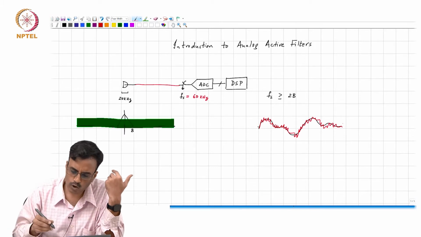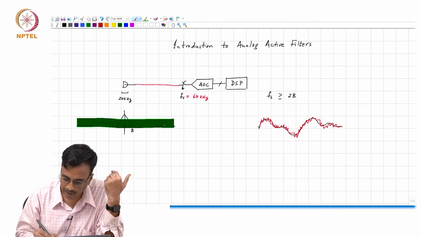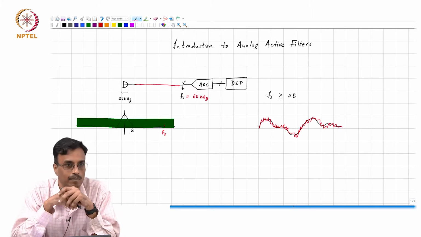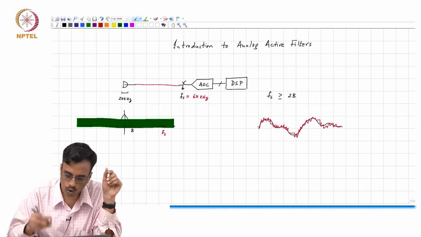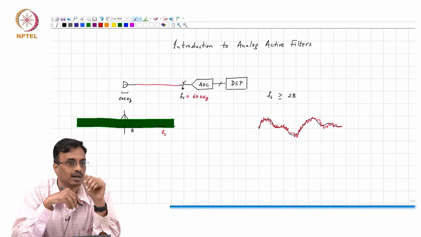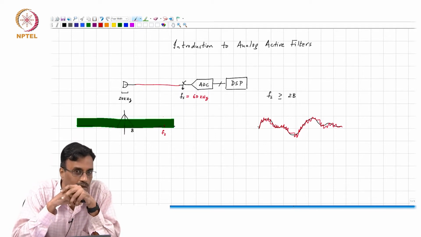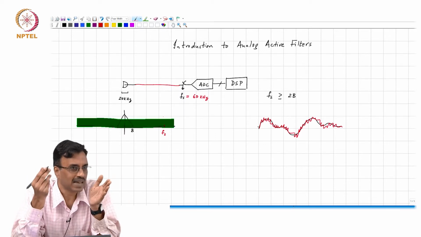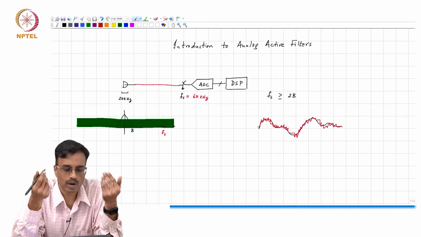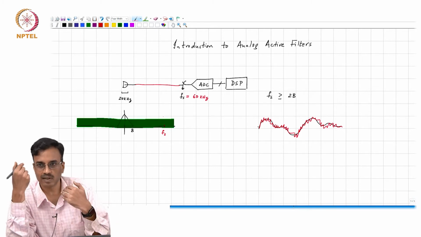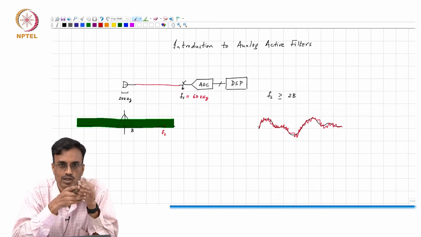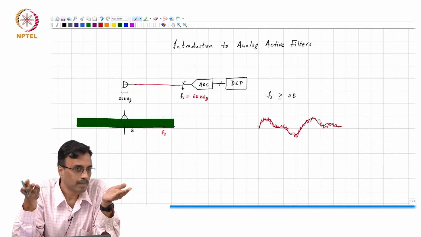Correct? So, for example, let us say you have a sampling rate which is Fs. If the noise waveform had some component at Fs, how would that appear after sampling? A tone at Fs after sampling at Fs would appear like DC, and therefore if you are simply looking at the samples, you would get confused and think that the input signal consists of some DC, right?